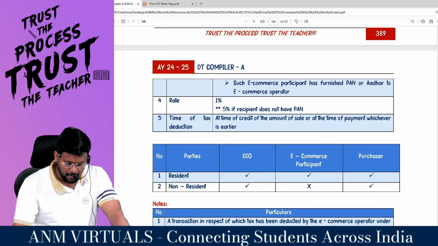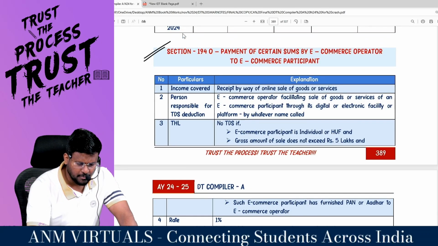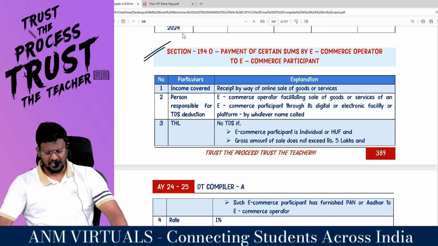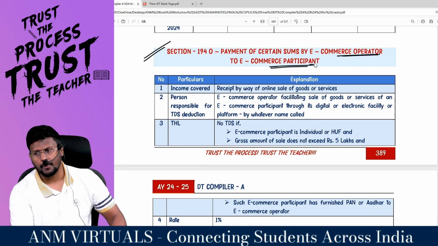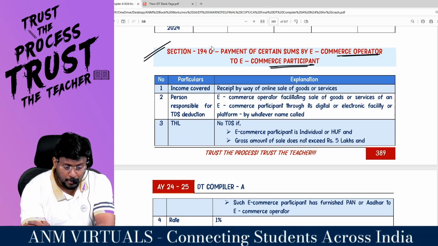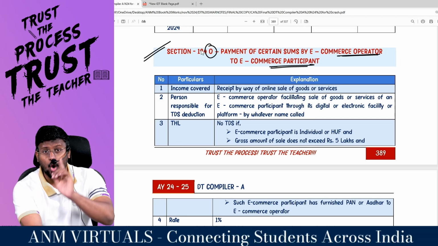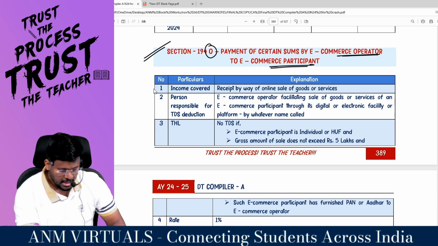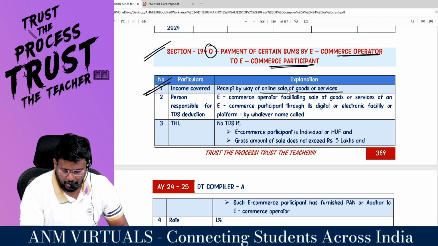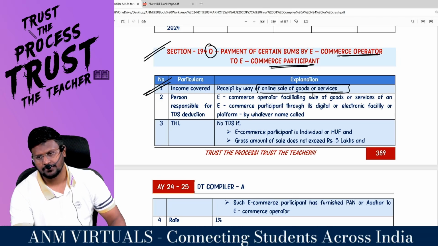Sir, I'm coming to the next one. Very important section, man. 194O: payment of certain sum by e-commerce operator to e-commerce participant. So O stands for operator, to e-commerce what? Participant. O stands for operator. Income covered, received by way of online sale of what or what?